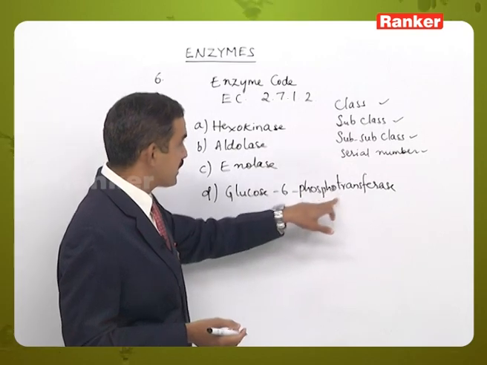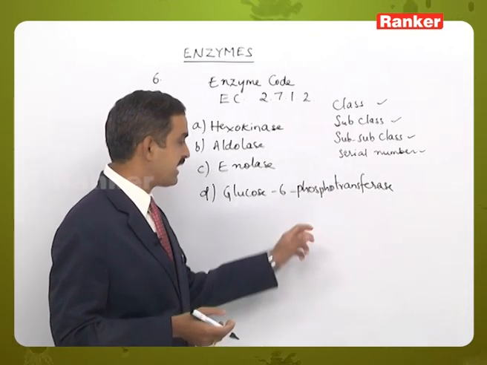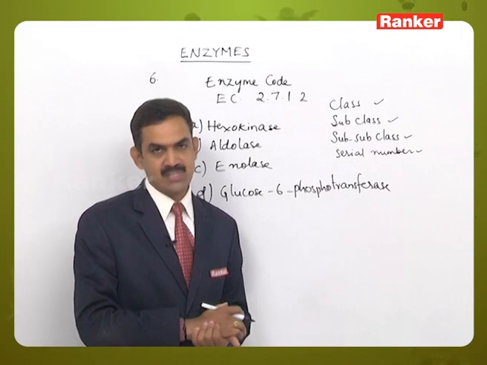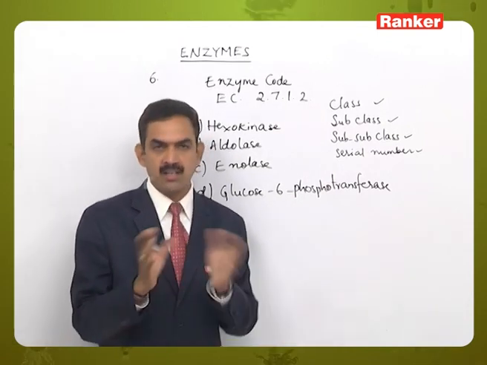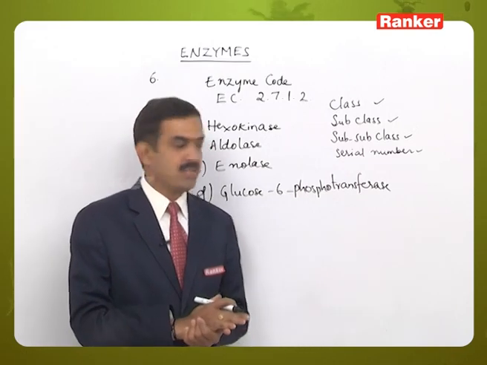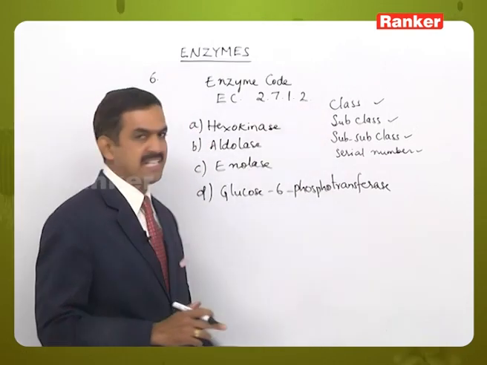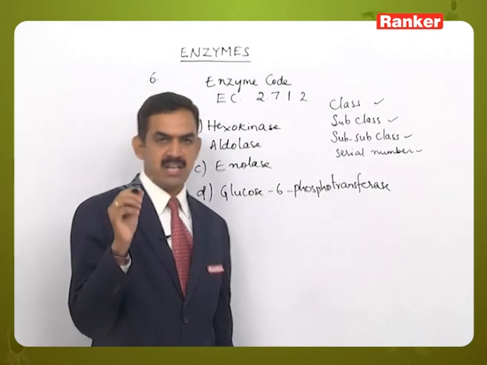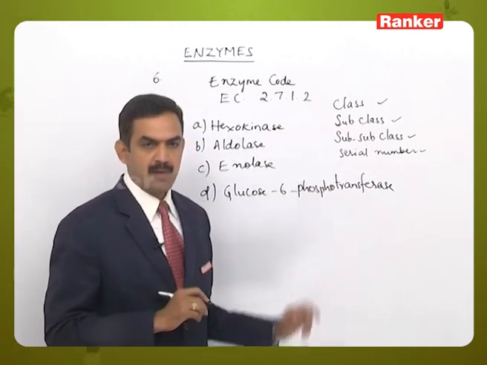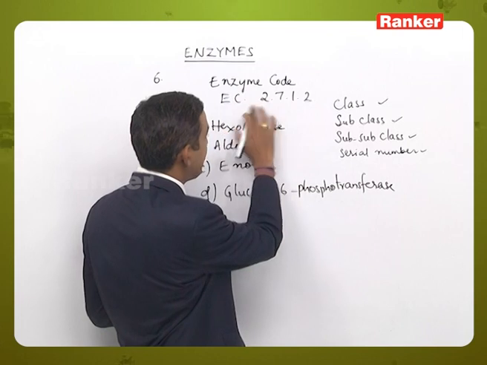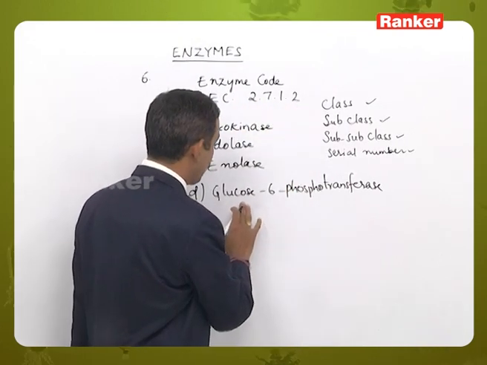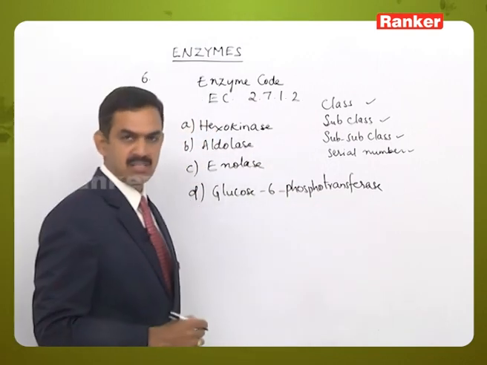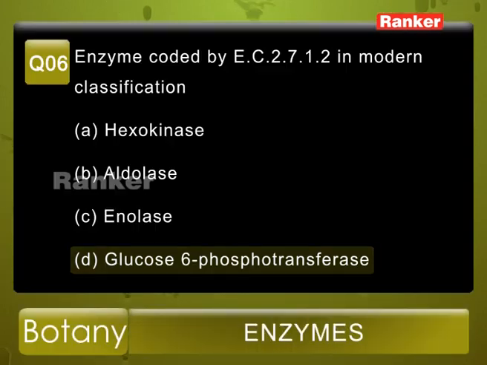It belongs to the 7th subclass, where the phosphate group is transferred, and under that it belongs to the sub-subclass where alcohol substitution can be done, and the last digit 2 is the serial number of that particular enzyme in that subclass. So from the given options, the enzyme code 2712 is represented by glucose 6-phosphotransferase. So option D is the correct answer.